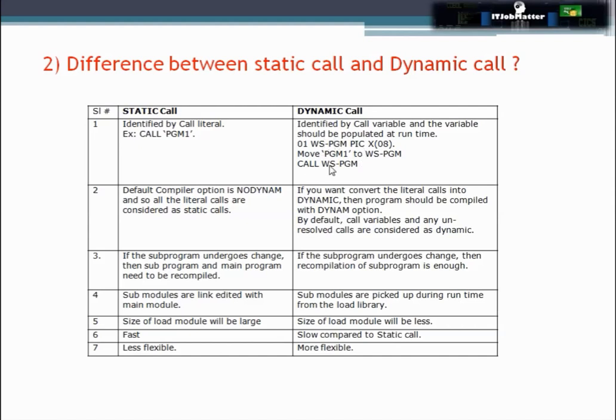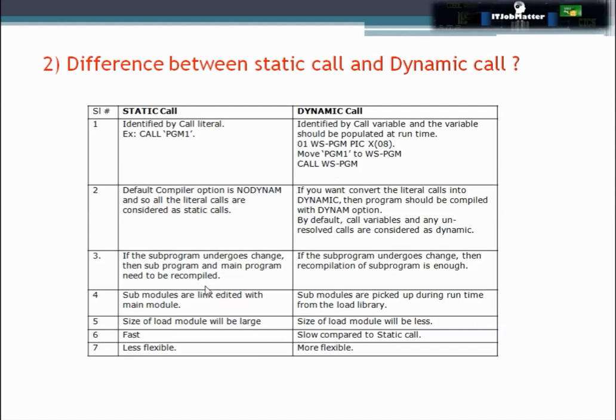Let's take this example. Suppose we have a COBOL program where we have used this call. Now even if we use NODYNAM, since here the call variable's value will be identified at the time of execution, this call will be dynamic, not static.